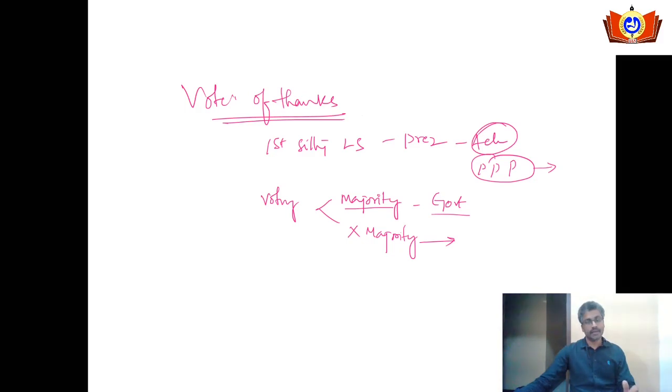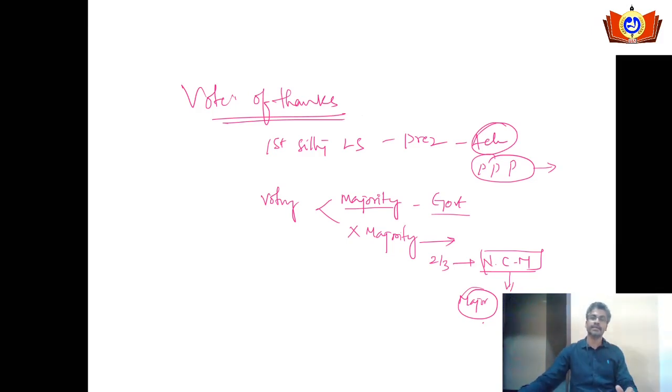Immediately the opposition might not take advantage of this situation, but after 2 to 3 days it might move the no confidence motion against the Council of Ministers or the government. Then if the no confidence motion is accepted by the Speaker, the Prime Minister who heads the Council of Ministers has to prove his majority. If he proves the majority, he stays in office. If he doesn't prove the majority, then he has to resign from office.